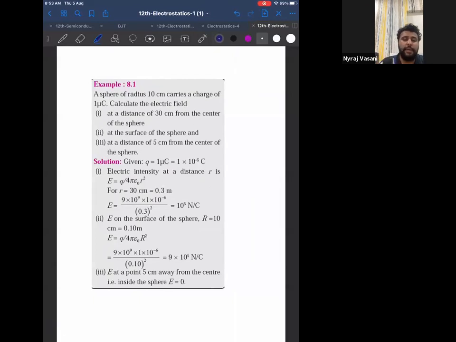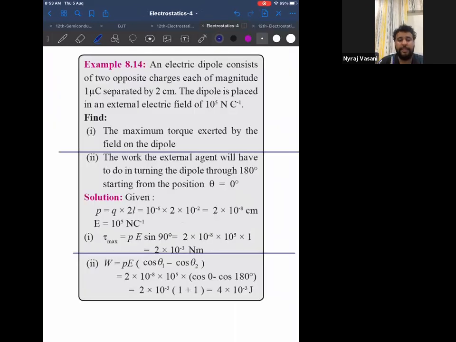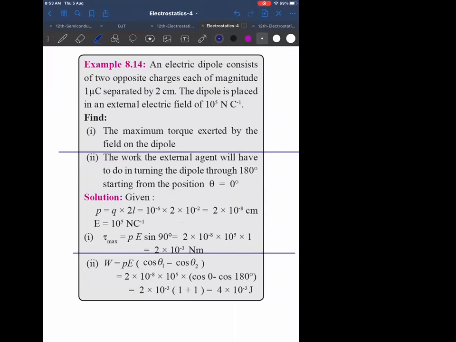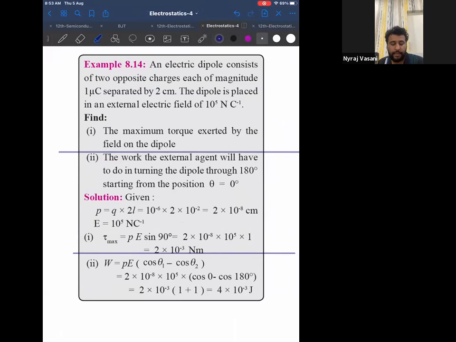Okay, we will start with the doubts. 8.14. Which one, sir? I should explain this case, sir. 8.13, sir. Okay, 8.14 first I'll explain. Okay, sir. This is the question you wanted, right?